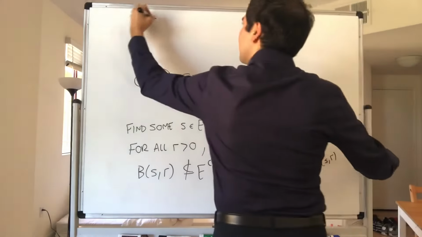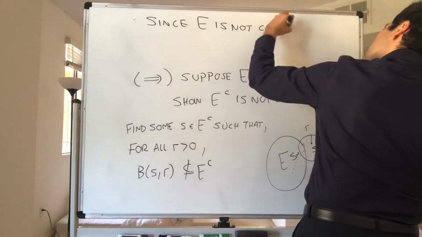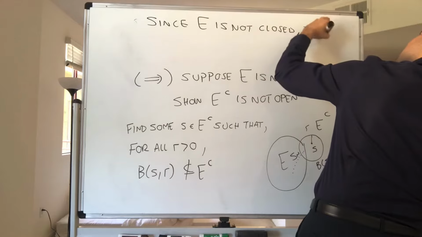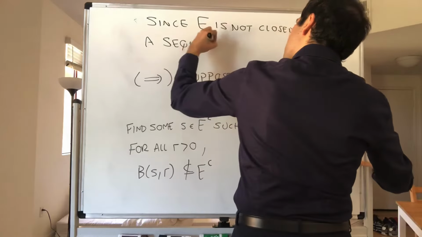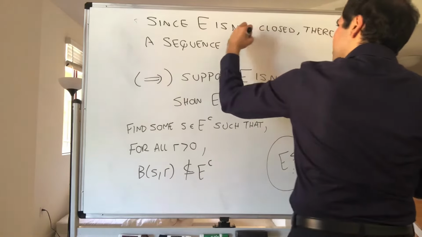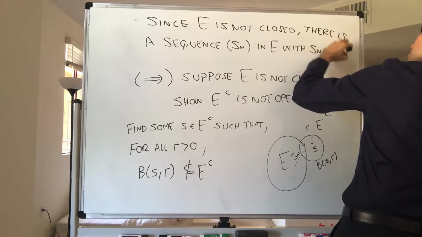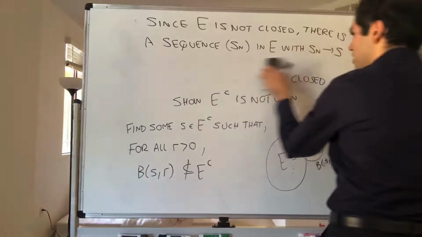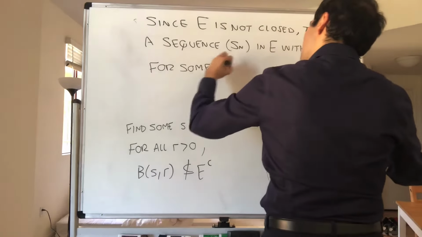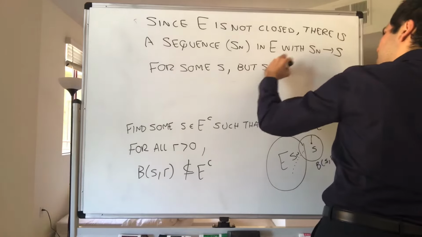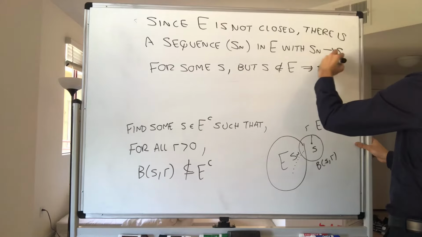So since E is not closed, there is a sequence Sn in E with Sn converges to S for some S, but S, the limit, is not in E. But here's the thing, if the limit is not in E, it means the limit is in E complement.